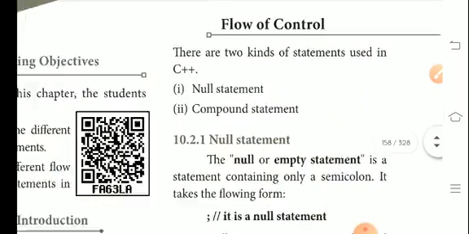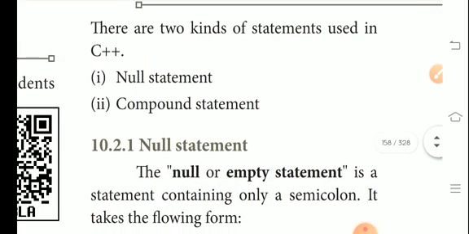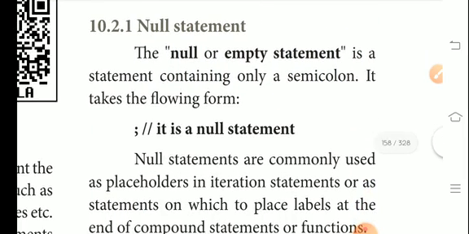The first, flow of control. There are two kinds of statements used in C++. The first one, null statement. The second one is compound statement. Null statement, no operation to do. The null or empty statement is a statement containing only a semicolon.